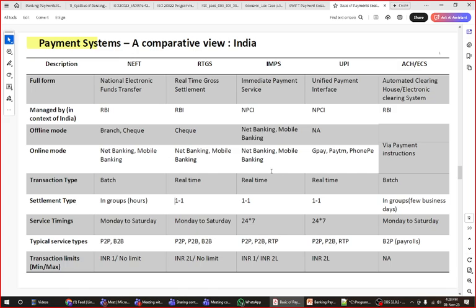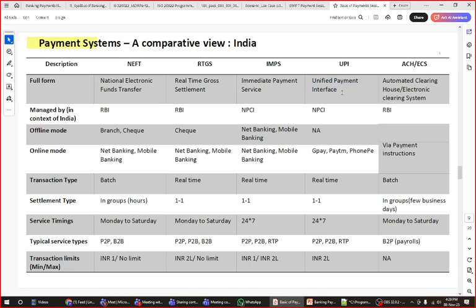Apart from that, NEFT is National Electronic Fund Transfer, from RBI, branch A. I don't want to go into detail about the limits, which have changed now; these are the old slides I prepared. Then RTGS, real-time gross settlement, immediate payment, UPI. Everything is controlled by RBI, except UPI, NPC and IMPS payments. That's why the Indian government opened a new body to control these payments. It's called NPCI, National Payments Corporation of India. The UPI system is designed based on this.